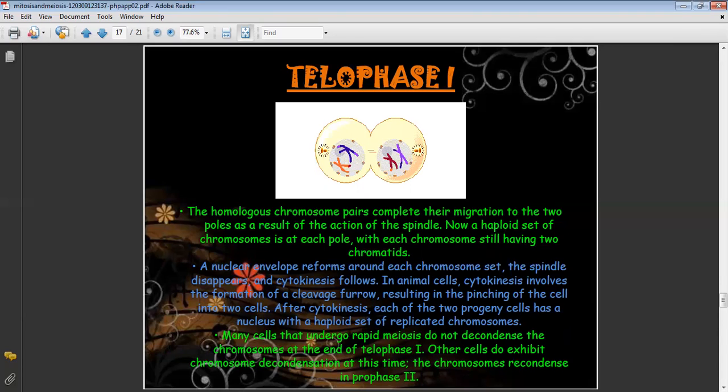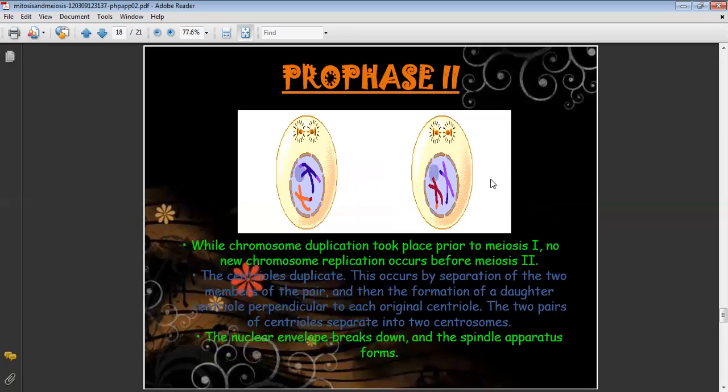Now after this we have the prophase 2. Now in prophase 2, duplication has taken place prior to meiosis 1. Here we see two cells are formed. Now again the centrioles will duplicate and they will separate, and two pairs will separate into two centrosomes, and again the nuclear envelope will break down and the spindle apparatus will start forming.